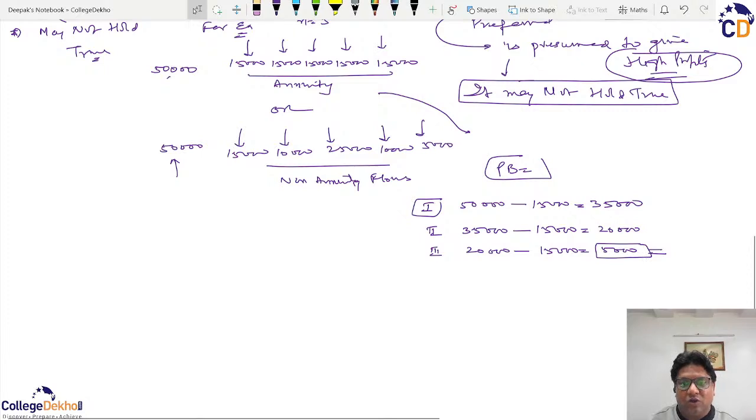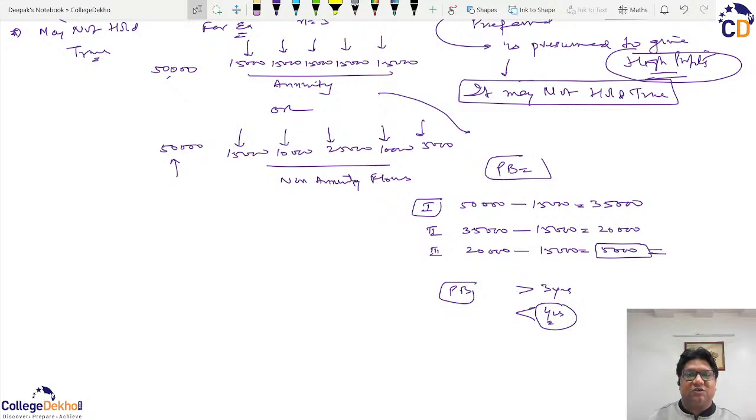So it means your payback period is more than 3 years but less than 4 years, because if we presume an average inflow, then 15,000 has come for the whole period of 1 year. Therefore, this payback period has to be 3 years plus 5,000 upon 15,000, presuming that if 15,000 comes in a whole year, in how much time will 5,000 come. Therefore, by the unitary method, this payback period will come out to be 3.333 years.